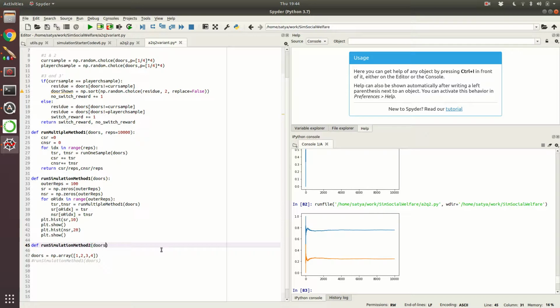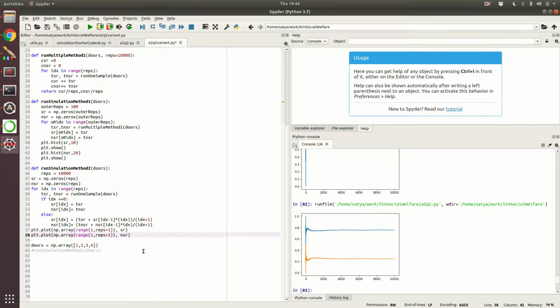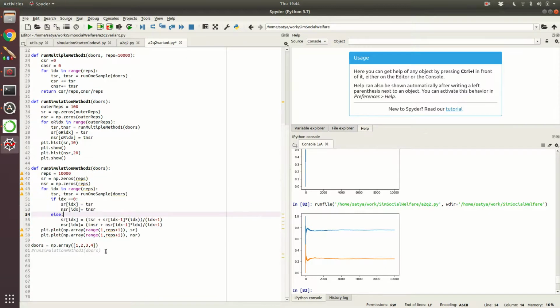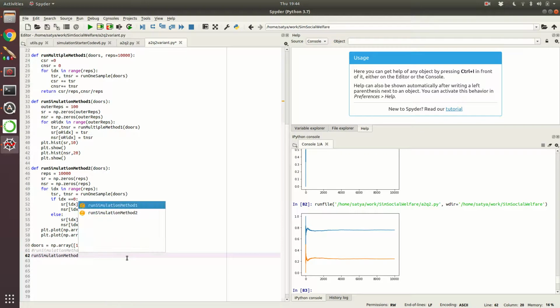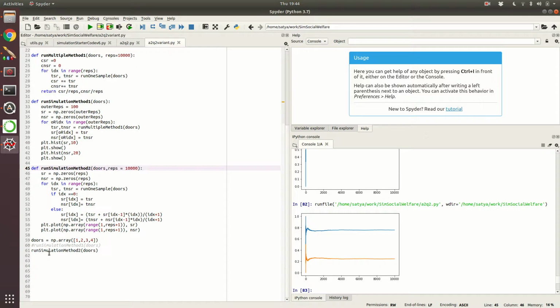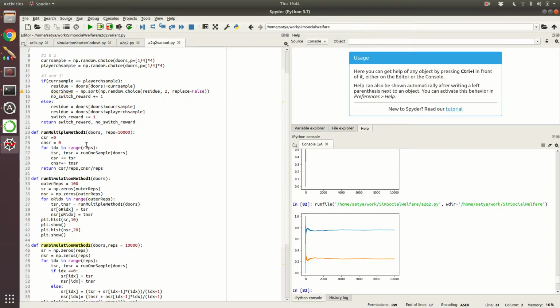Okay, with the doors again passed to it, and then we put this. So this is the method 2, and here run simulation method 2. And the reps, perhaps we can pass it as an argument, so that if you want to do more you can do that. All right, so right now we will comment both of it, and now come back here.